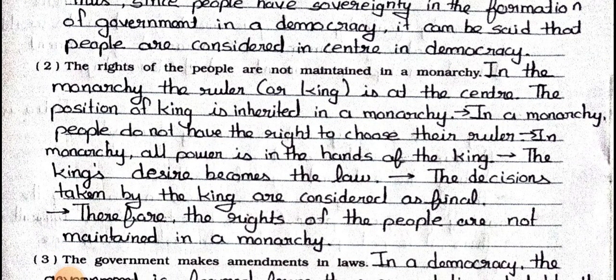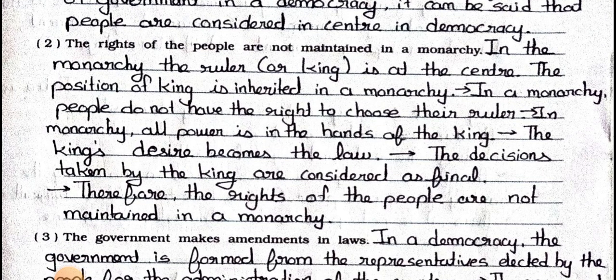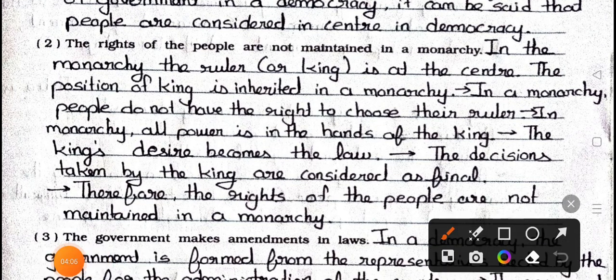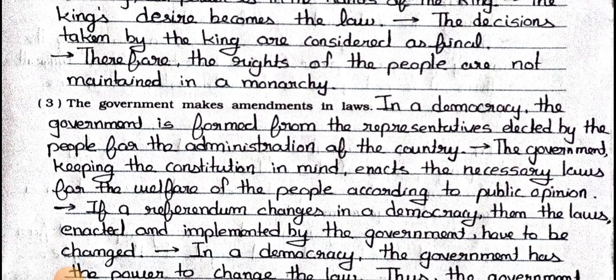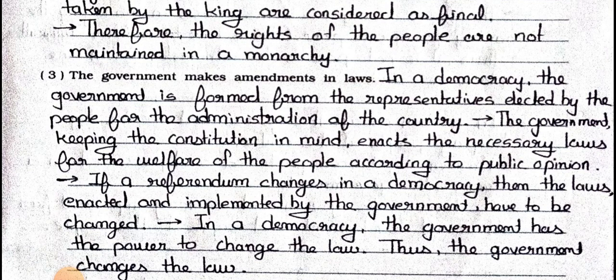Number 2. The rights of the people are not maintained in a monarchy. Answer is in the monarchy, the ruler or king is at the center. The position of king is inherited in a monarchy. In a monarchy, people do not have the right to choose their ruler. In monarchy, all power is in the hands of king. The king's desire becomes a law. The decisions taken by the king are considered as final. Therefore, the rights of the people are not maintained in a monarchy.